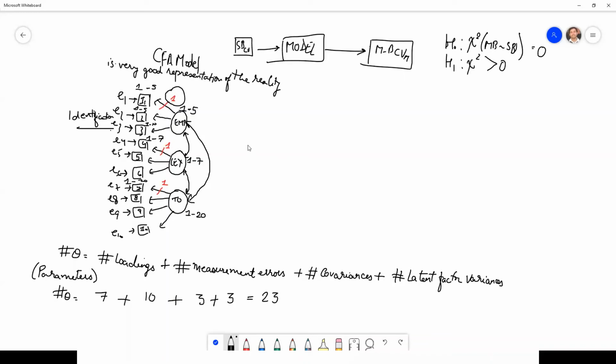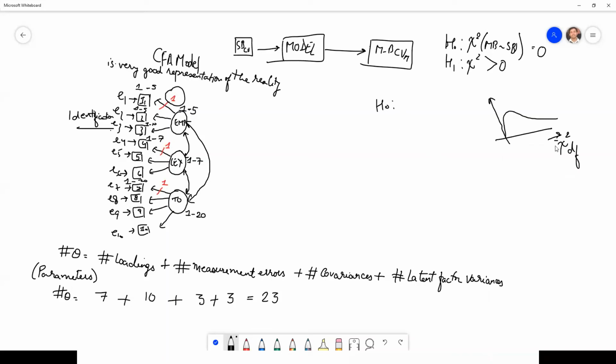Now, for this, remember chi-square is a distribution which is a positive distribution. This is your chi-square distribution, and it is dependent on degrees of freedom, right?